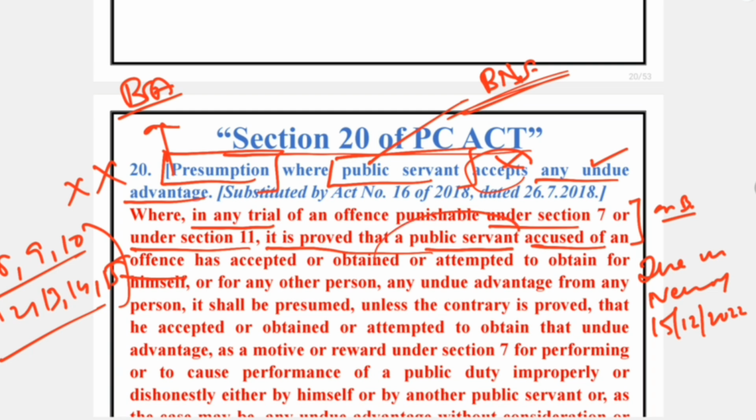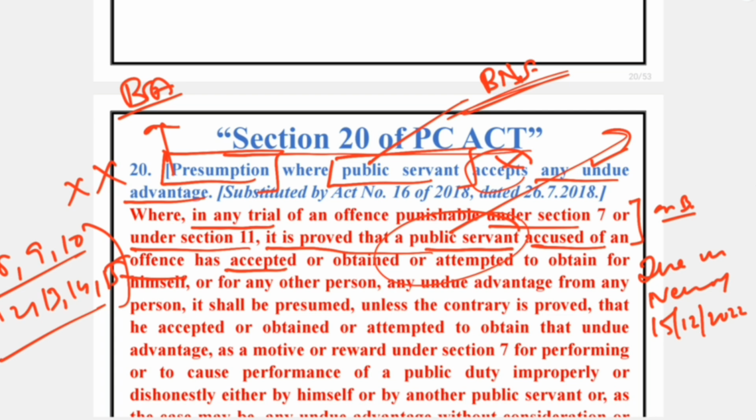So, if you are a private person, Section 7 of PC Act would not be applicable on you. In that scenario, Section 20 PC Act presumption would not be applicable. But if you are a public servant accused of an offence and it is proved that you have accepted. To know the acceptance, again we have to study the judgment of Honorable Supreme Court, Neeraj Datta versus State of NCT.